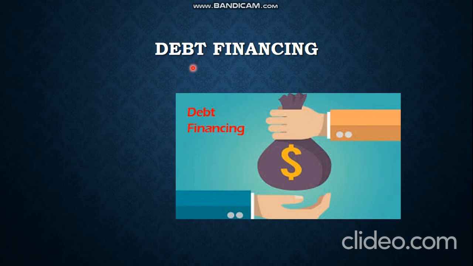In equity financing, the investor became owner to a certain percentage, but in debt financing, the investor does not become owner, but he gets some amount of interest based on his investment for a certain time interval, right? He gets some money or interest for a certain time, but he does not become the owner. That is called debt financing.